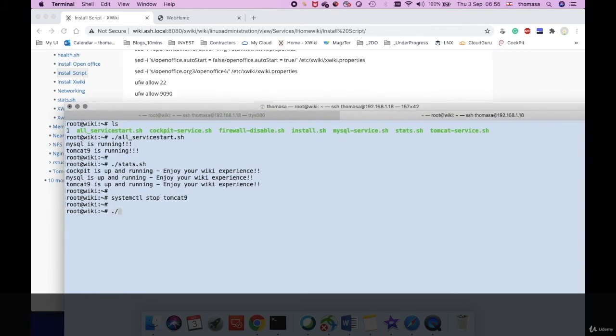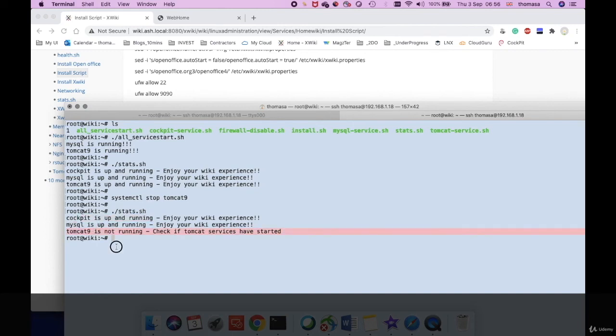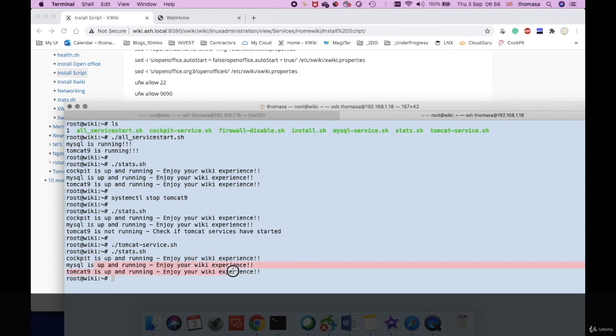If I run this health check now, these stats, it says Tomcat is not running. Check if Tomcat services have started. That's quite helpful. It says my database is up, the core service is up, but Tomcat is not running. So that's an indication that things are not in the right order. In order to bring up the service, I'll run the tomcat.sh script. That would have brought the service back on. If I run the stats, it says Tomcat is up and running.